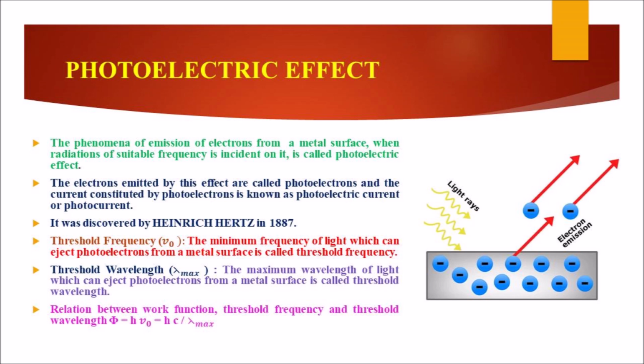Now, the relationship between work function, threshold frequency and threshold wavelength is phi equal to h nu naught. And the nu naught equation is c by lambda maximum. Hence the equation is phi equal to hc by lambda maximum.